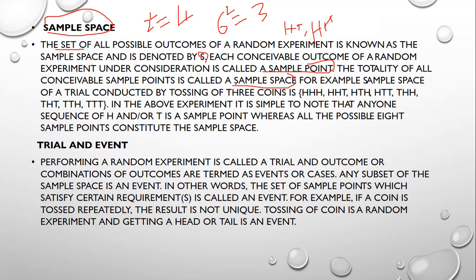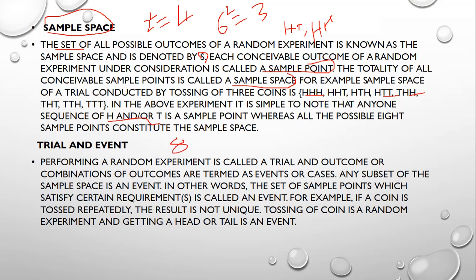For example, the sample space of a trial conducted by tossing 3 coins. This is the sample space: head, head, tail, tail, head, tail, head. Like this, you can get 8 sample points. In the above experiment, it is simple to note that any one sequence of heads and tails is a sample point, so the total sample space is 8.